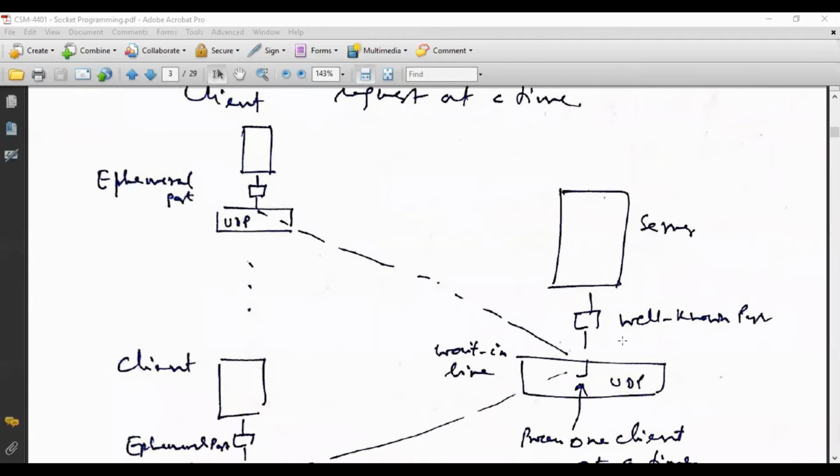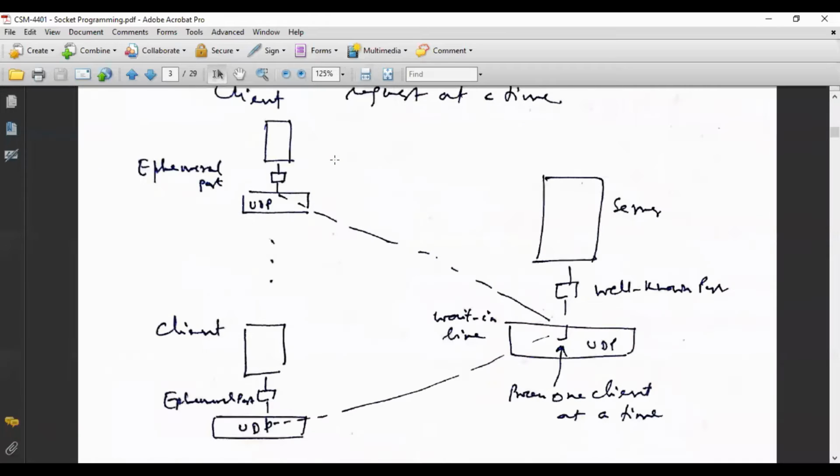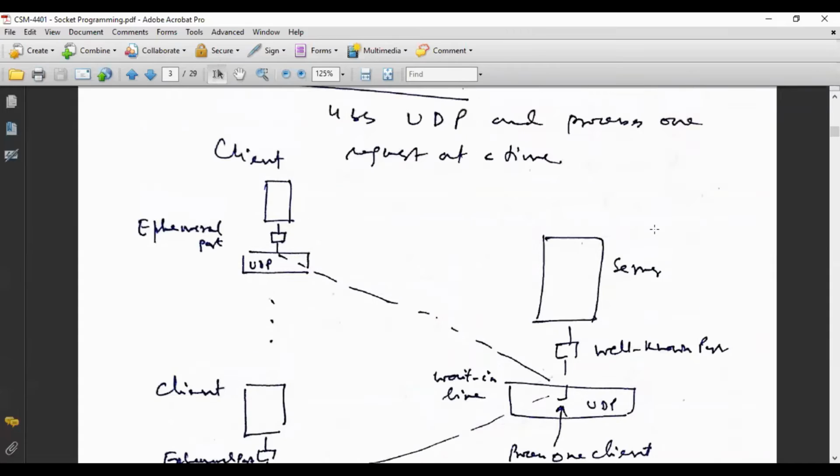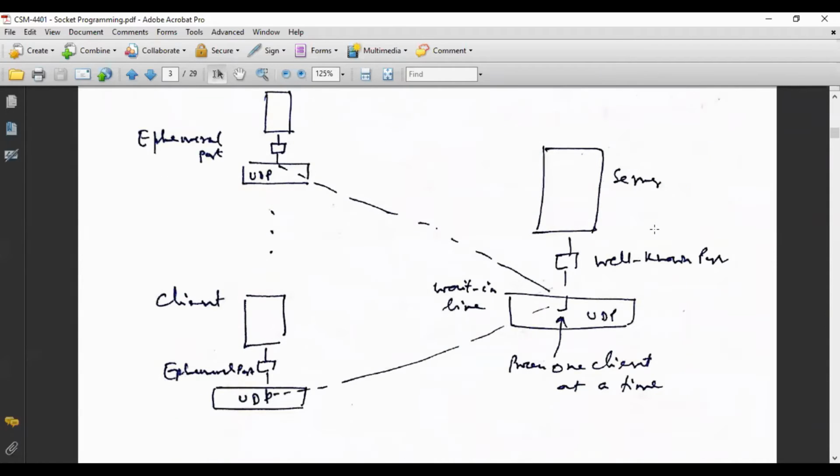So if you can see this figure, on the left hand side, these are the client programs. So maybe one client, two clients, three clients, and more than one clients are there. They are the client programs. And on the right hand side, you are seeing the server. So there is one server which is providing services to many clients. But in this type of program, that is a connectionless iterative server, it provides services one by one.